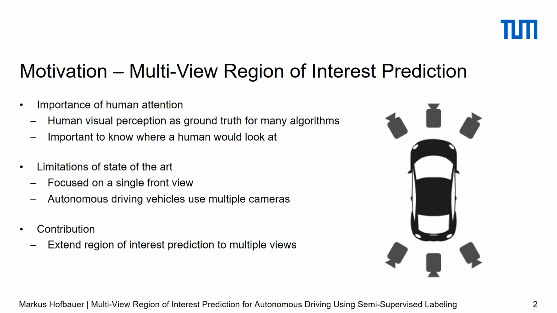A limitation of state-of-the-art region of interest prediction is that they usually focus only on a single front-view camera. However, autonomous vehicles are generally equipped with multiple cameras that cover the surroundings of the vehicle. This can be seen in the figure on the right. Here, 3 cameras are capturing the front view and 3 cameras are capturing the rear view. This brings us to the main contribution of this work. We extend region of interest prediction from this single front view to multiple views, such as shown on the right.